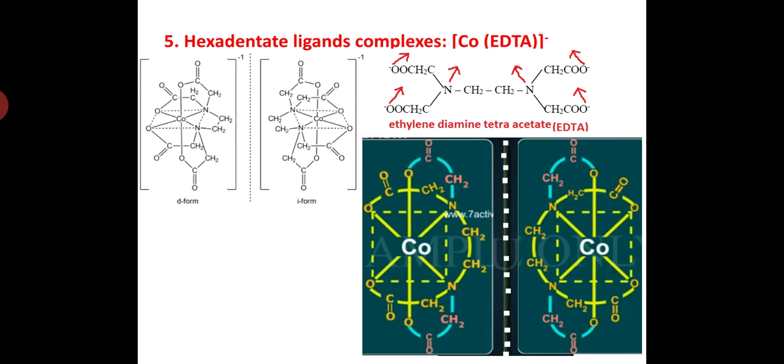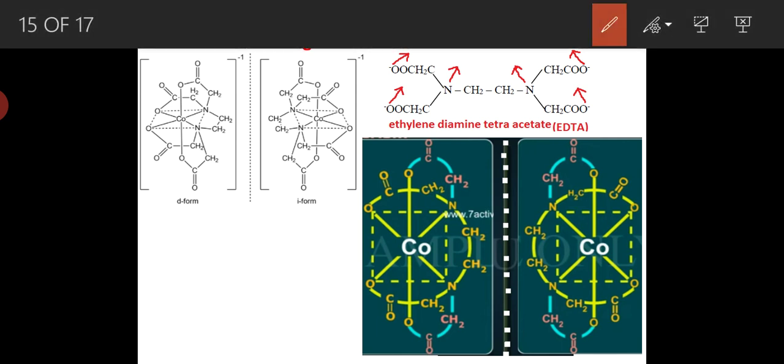Next one is hexadentate ligand containing complexes. An example of this type of complex that we generally observe is the ethylene diamine tetraacetato cobaltate complex, where we know the ethylene diamine tetraacetate ion is a hexadentate ion. It has 6 donor atoms.